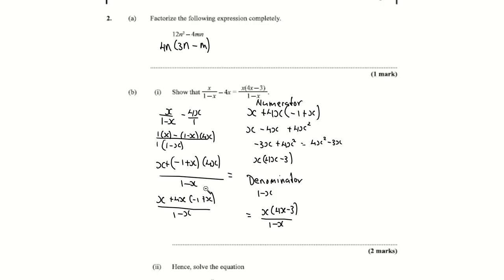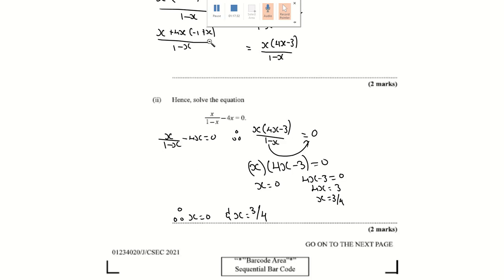You get negative 4x. 4 by x is positive 4x squared. So you get x, that's the numerator, x minus 4x plus 4x squared. When you work it out, you want something that has some type of factorization, and you're looking at the answer. You'll get x by 4x minus 3. Your denominator, 1 by 1 minus x, would be 1 minus x. So when you put it together, your numerator is this, your denominator is this, and that's how you get this answer. Hence, solve the equation.